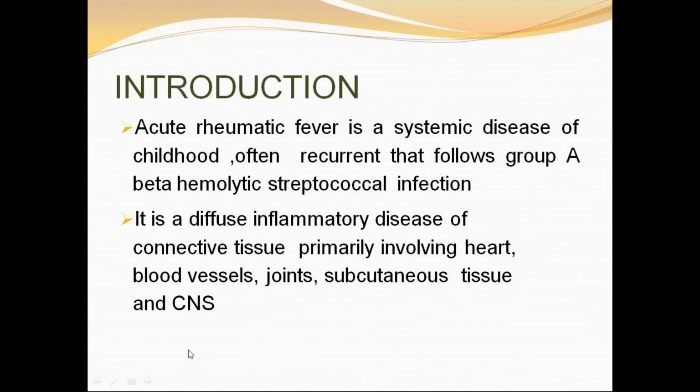So coming to a brief introduction, acute rheumatic fever is a systemic disease of childhood, often recurrent, that follows a group A beta hemolytic streptococcal infection. It is a diffuse inflammatory disease of connective tissue, primarily involving the heart, blood vessels, joints, subcutaneous tissue, and even the central nervous system. Why this predilection for these particular tissues? Because of molecular mimicry between the group A beta hemolytic streptococcal infection with particular serotypes, and the concerned tissues, like heart, blood vessels, joints, and subcutaneous tissue.